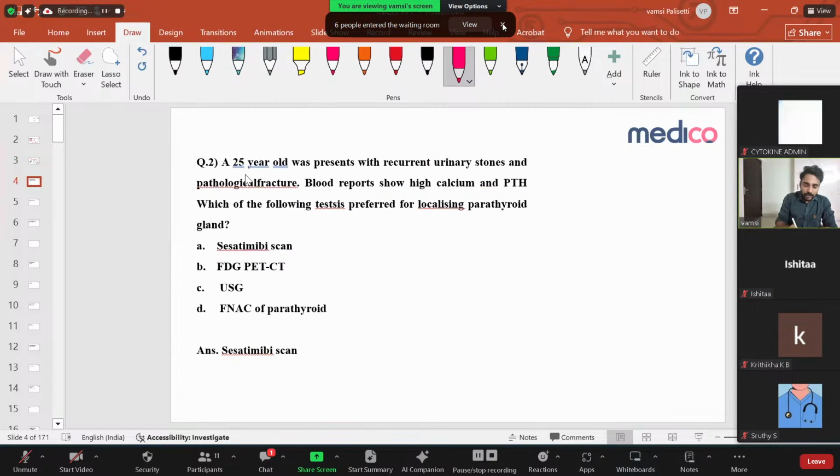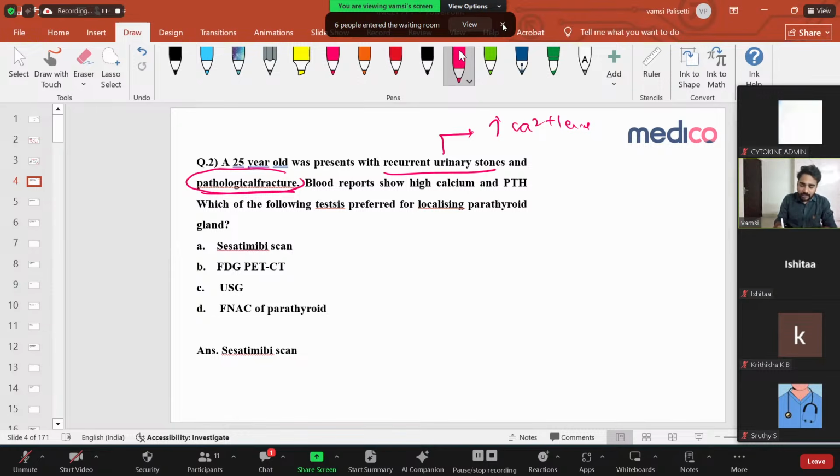Right. Let us see this question. A 25-year-old presents with recurrent urinary stones, right? And also a pathological fracture. Very important here: recurrent urinary stones and pathological fracture. Why recurrent urinary stones? Because of increased calcium levels, there is nephrocalcinosis leading to recurrent urinary stones. And there is a pathological fracture. Why pathological fracture? Because bone resorption is more, a pathological fracture happens.